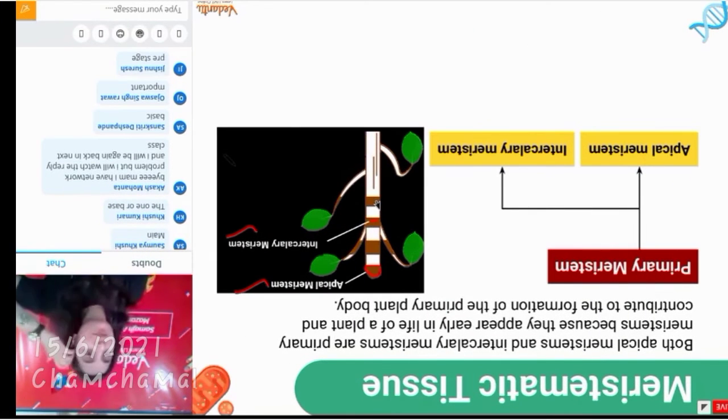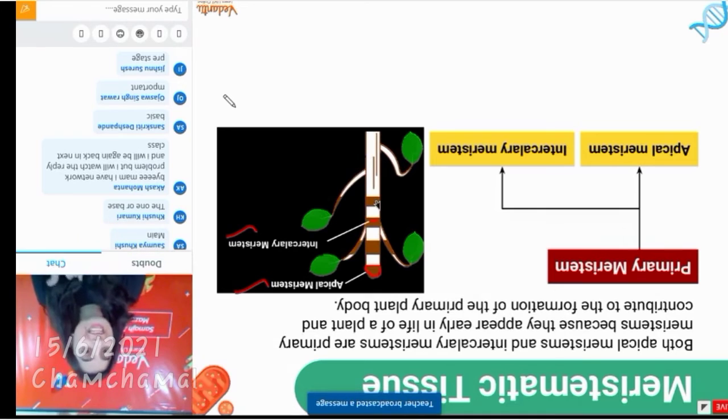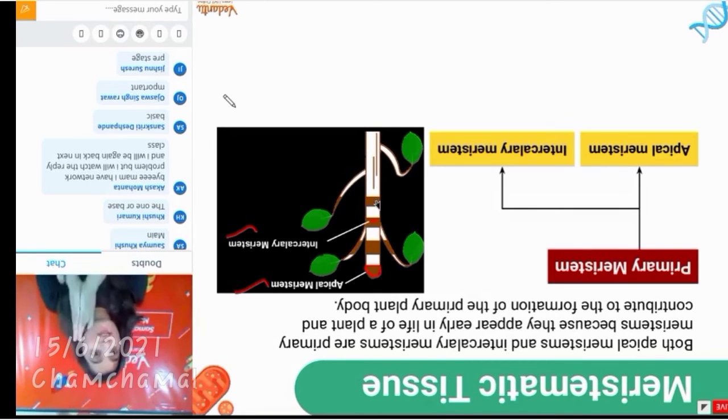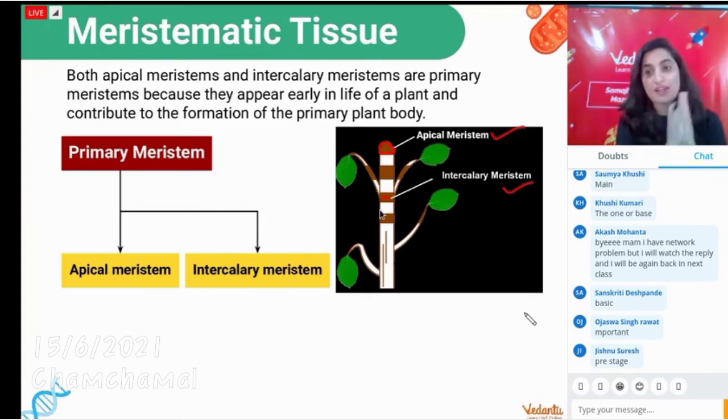Okay, Agash, I hope you have tried enough. All right, so a preliminary stage, yes, Jishnu. Initial. So any meristem which comes first is called primary meristem. It forms the first plant body.